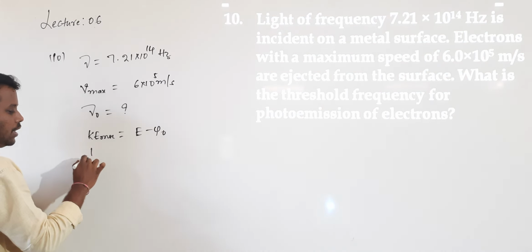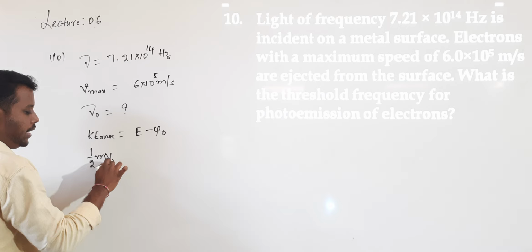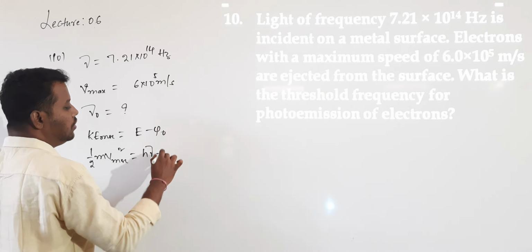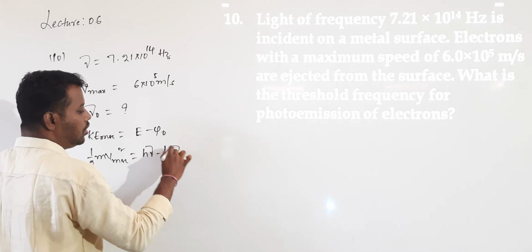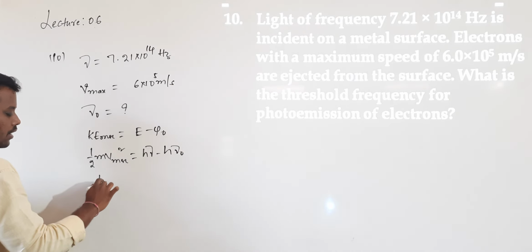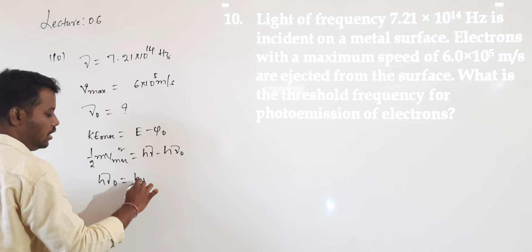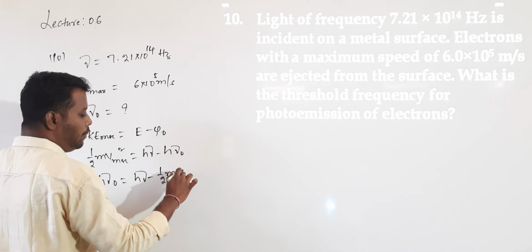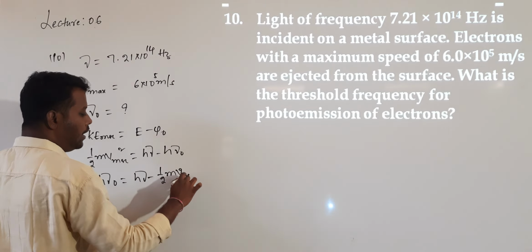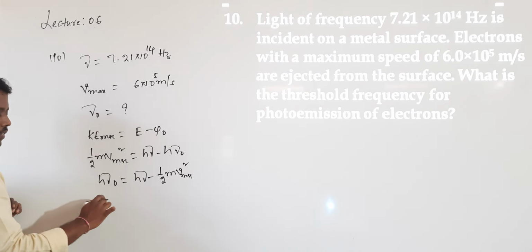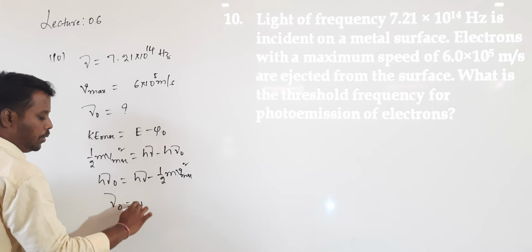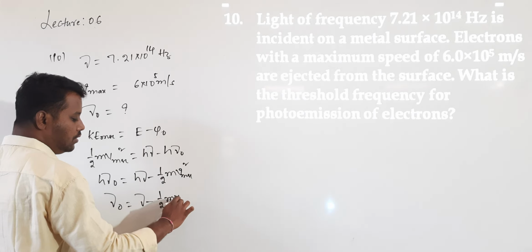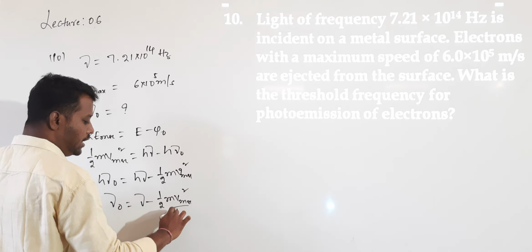KE max is 1 by 2 into m into V maximum square. E is h into mu. Phi naught is h into mu naught. So h into mu naught is equal to h into mu minus 1 by 2 into m into V maximum square. So from this, the value of mu naught is mu minus 1 by 2 into m into V maximum square, divided by h.